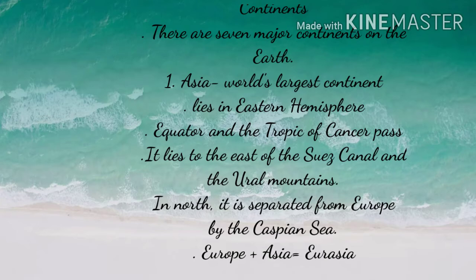There are 7 major continents. First one is Asia. Asia is the world's largest continent. It lies in the eastern hemisphere. Two major latitudes, equator and the Tropic of Cancer, pass through it. It lies to the east of the Suez Canal and the Ural Mountains. In the north, it is separated from Europe by the Caspian Sea. Europe with Asia is known as Eurasia.